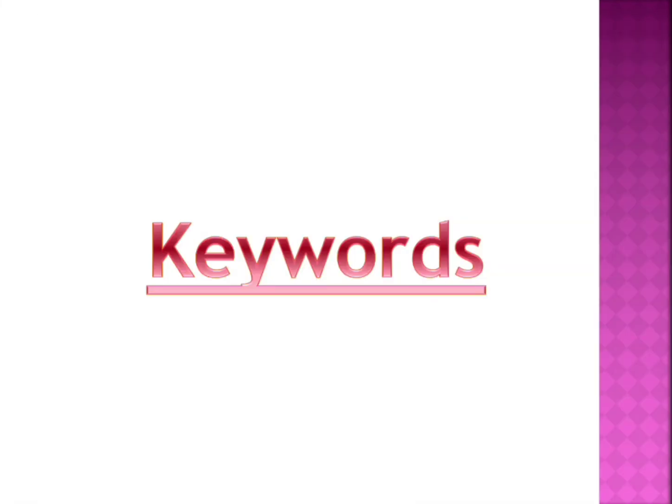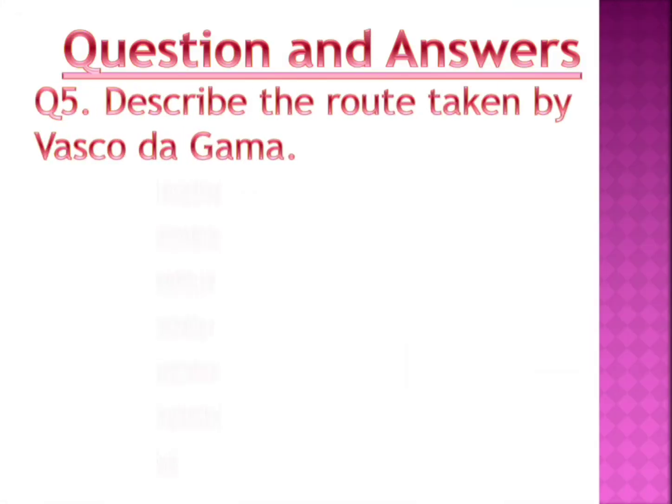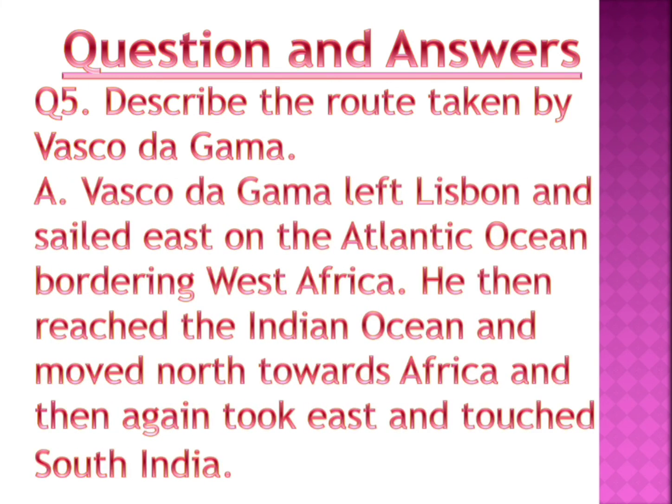Okay, so this is your topic for today, children. I have given a few keywords in your daily schedule. Please learn them, write them in your classwork, and also underline them in your content book. And if you find any other word which is difficult, you can include it in your keywords, children. Coming to your question answers. Describe the sea route taken by Vasco da Gama. So Vasco da Gama first left Lisbon and sailed east on the Atlantic Ocean, bordering West Africa, and then he reached the Indian Ocean. He crossed the Indian Ocean and reached South India, that is Kerala, Calicut. So write this answer in your classwork and please learn it, children.